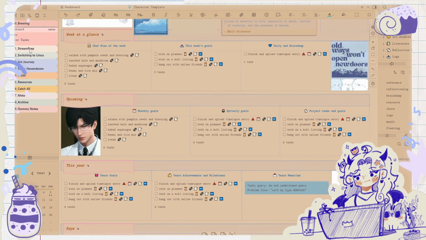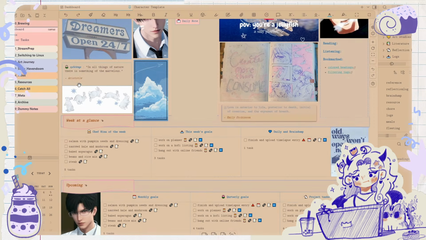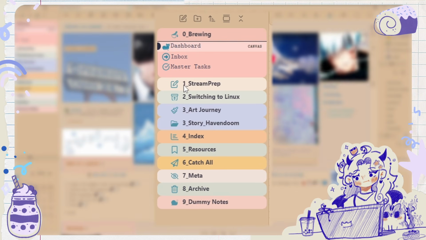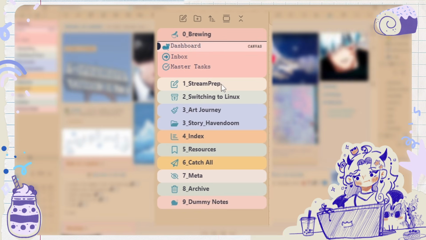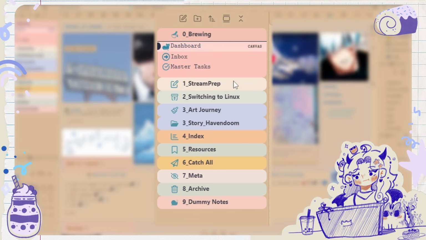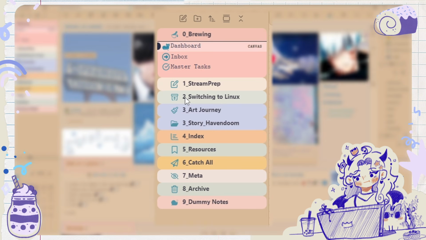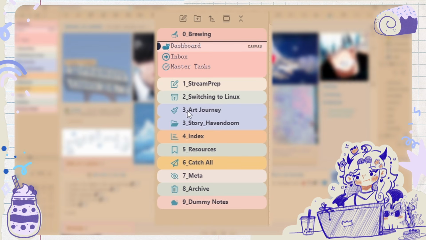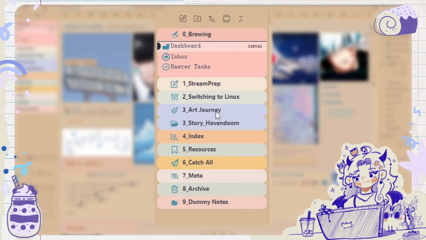Okay, I guess I could tell you a little bit of how I have these folders. Number one is short-term projects. Any short-term projects I have, I label them number one, and then whatever the project name is. Number two are a bit more medium-term projects. They might take a couple months or something. And then number three are long-term projects. They don't have any deadline.